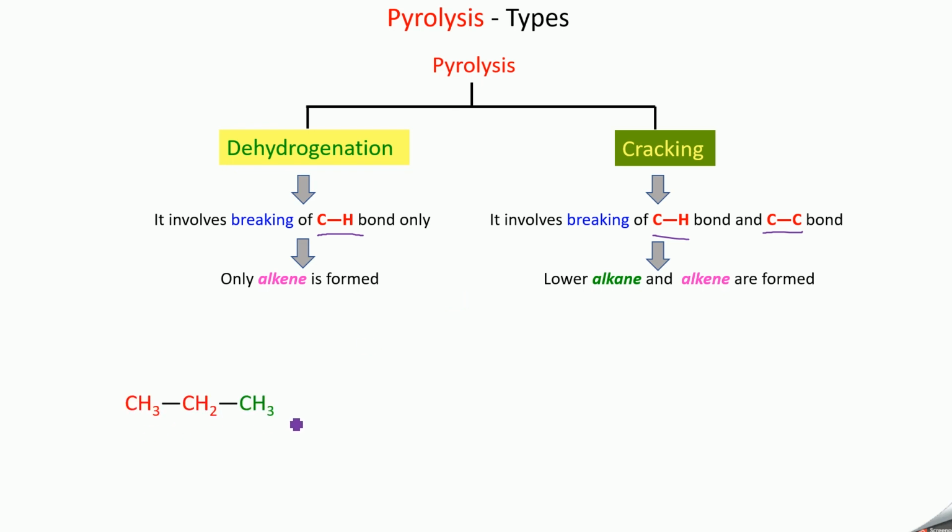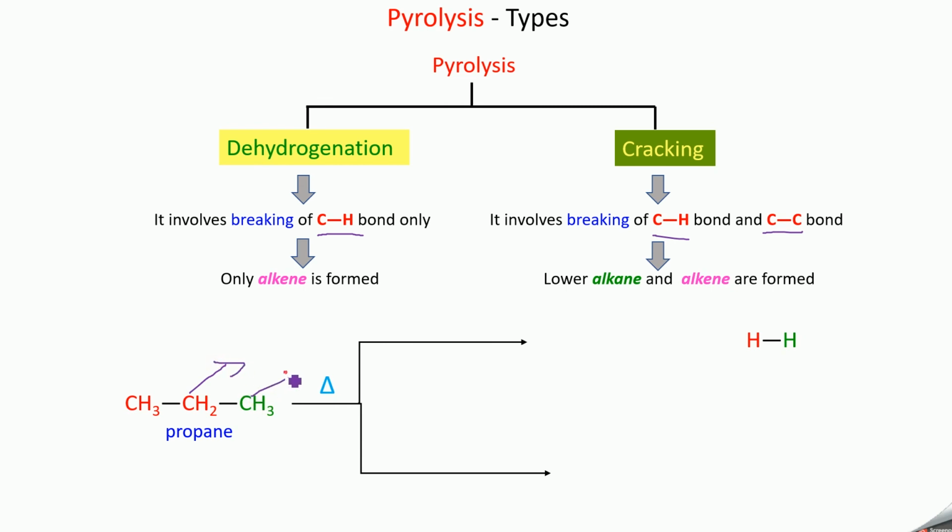So you take CH3, CH2, CH3. So this is propane. When it is heated in the absence of air, it undergoes pyrolysis. There is a breaking of C-H as well as C-C bond. So in the first case, we are getting hydrogen. That means there is a removal of hydrogen from this side and a removal of hydrogen from this side, so hydrogen gas is removed. So you will be getting CH3, then CH, one hydrogen is removed. Then here you will be getting CH2. So you are getting CH3, CH, double bond CH2.